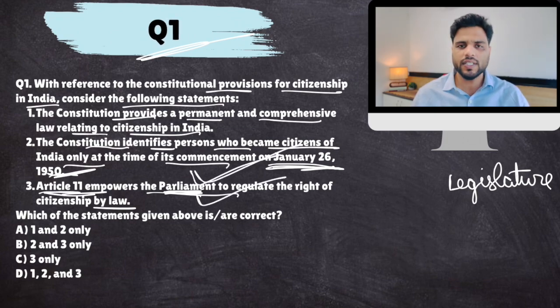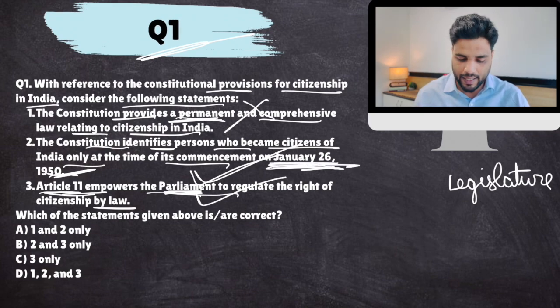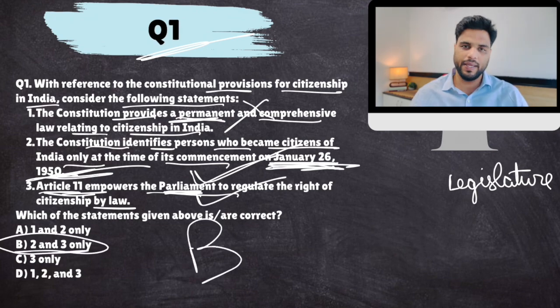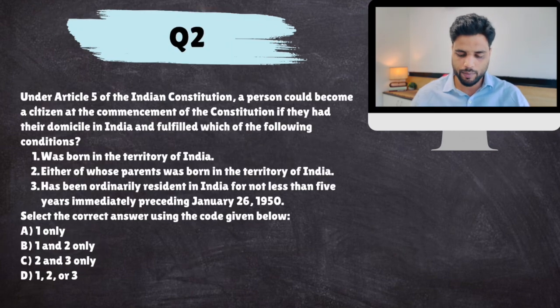And if statement 2 is correct, how can statement 1 be correct? It doesn't give us permanent rules and regulations with respect to citizenship. It only tells about citizenship on this date, 1950. So the answer to this question is very simple, B. Okay, next, question number 2.